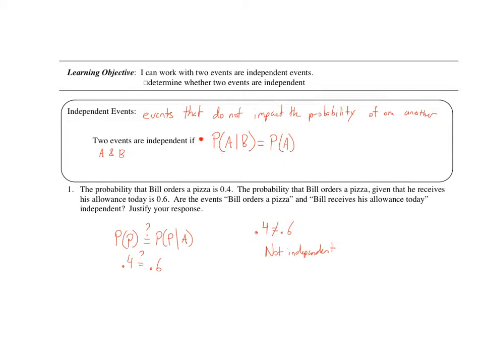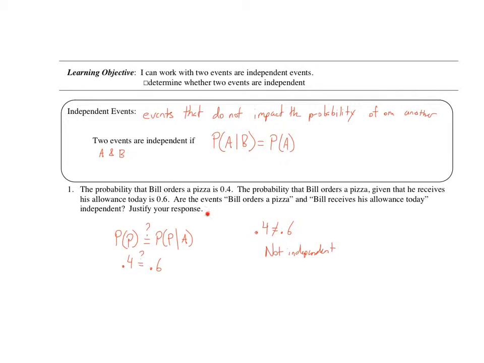So we're just going to kind of live with this definition for a little bit, and we can see how this works. So we read this problem. The probability that Bill orders a pizza is 0.4. The probability that Bill orders a pizza given that he receives his allowance today is 0.6. Are the events Bill orders a pizza and Bill receives his allowance today independent?